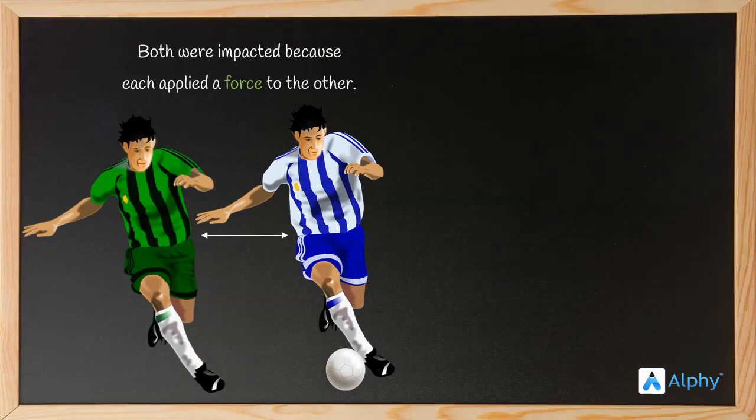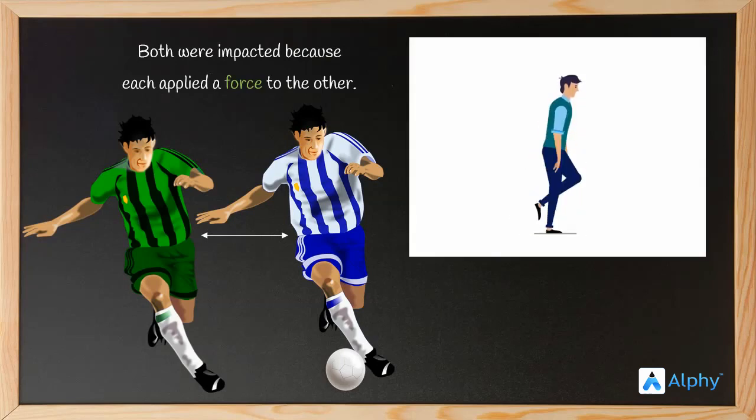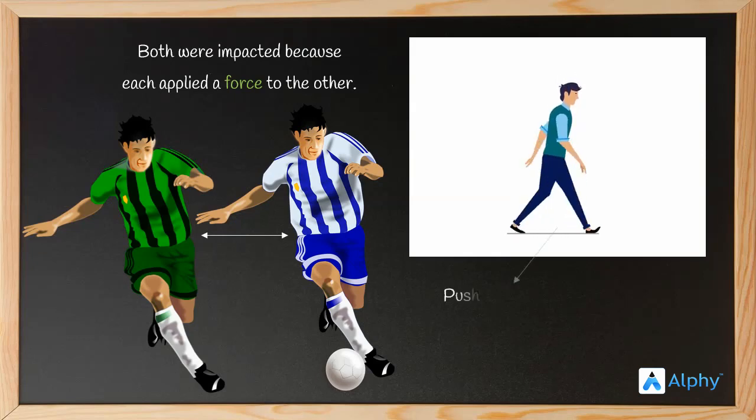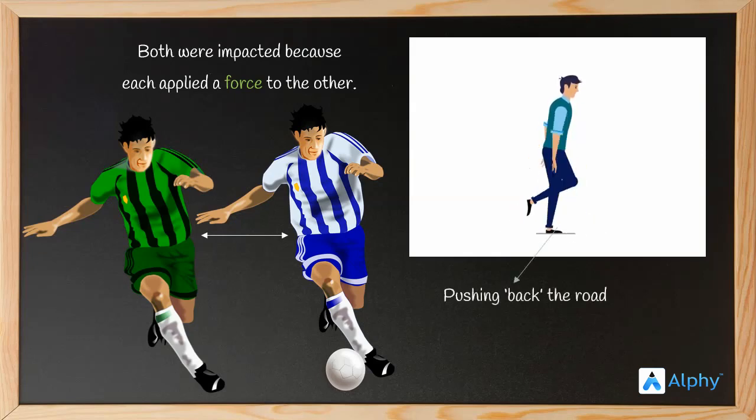Let's take another example of this. Imagine you are walking. There is some kind of force applied since you can see motion. We know that force causes motion. What kind of force do you think this is? Is it a muscular force? Is it a force applied by the road? Firstly, think how you walk. One foot goes after the other, but you do so by pushing back the road. As you can see here, the feet of the person push the road backwards in order to move forwards. There is no visible difference in the road, but we can say that a force is being exerted.